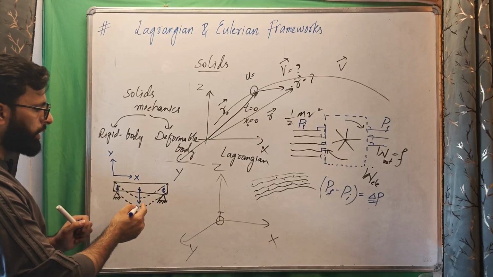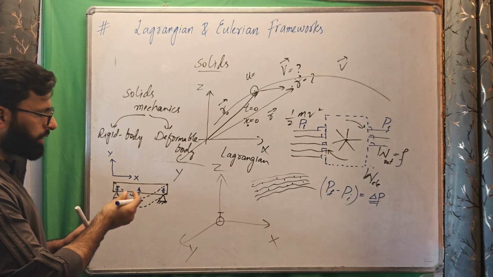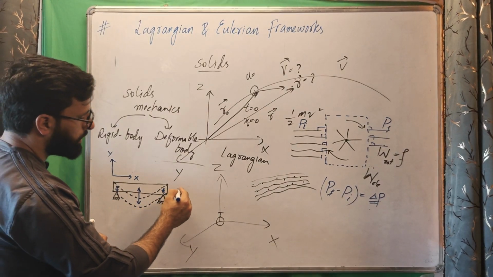Because these are the critical points, and based on them, we will find the stress